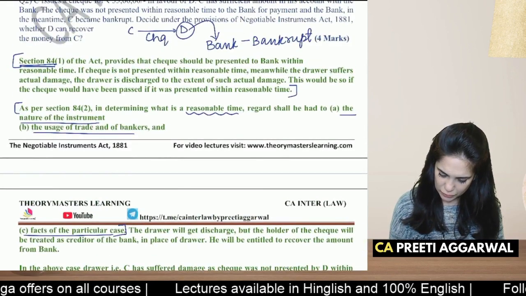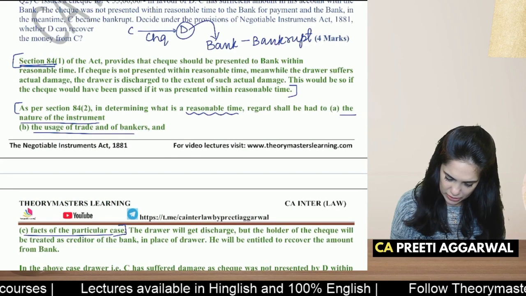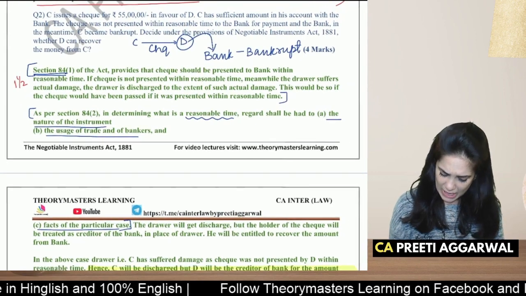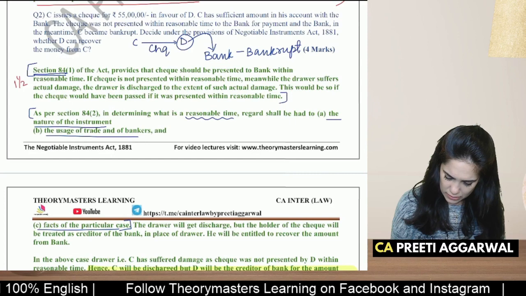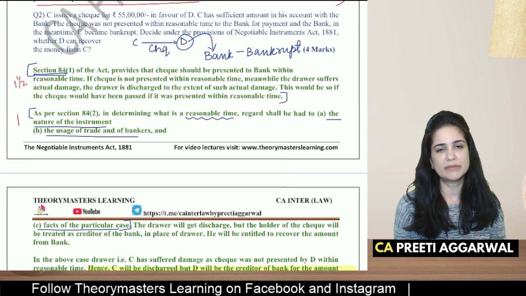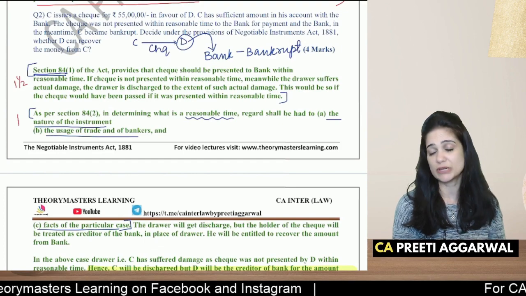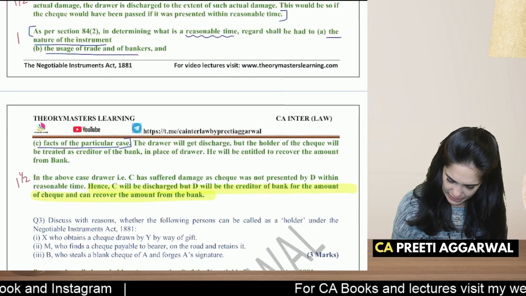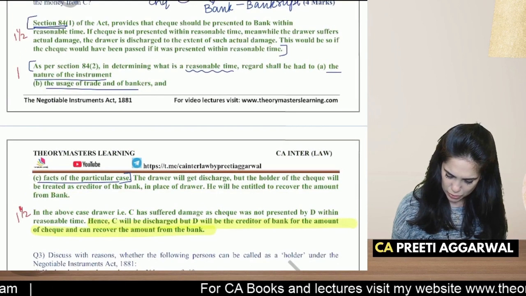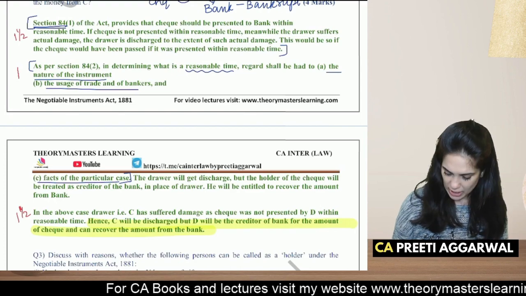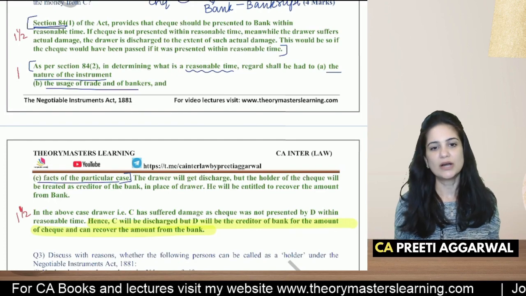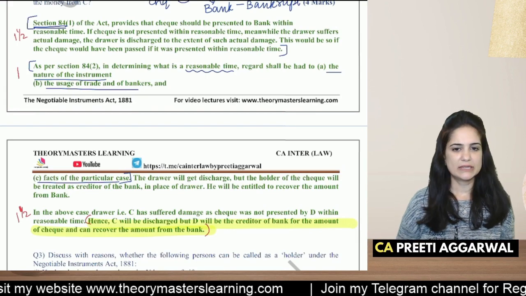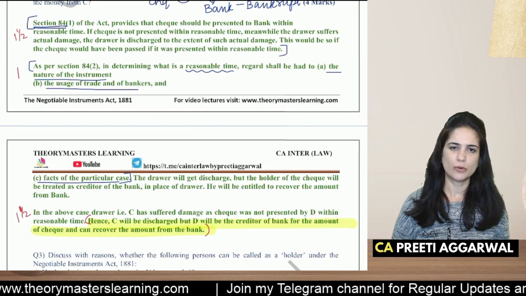So 2 marks if you have written the theory properly. So over here 1.5 marks for writing the main provision section number, and I would give 1 mark for writing the meaning of reasonable time. What is reasonable time? So 2.5 marks are done. 1.5 marks for writing the solution. So that divides 1, 2, 3 and 4 marks. Okay, 1.5 for writing the solution. In that you can repeat the question, but I would mostly give marks for this part. He is considered as creditor of the bank, but the drawer is discharged.